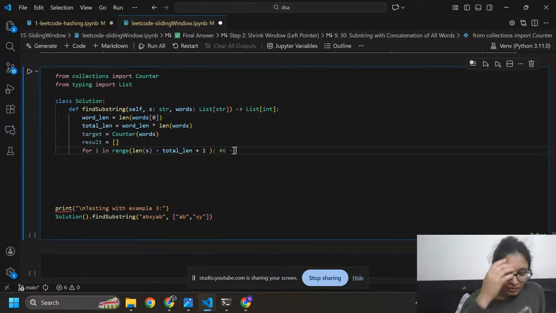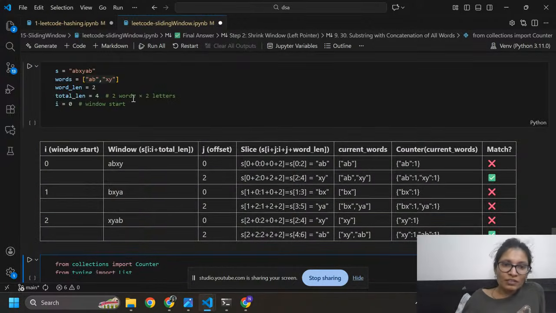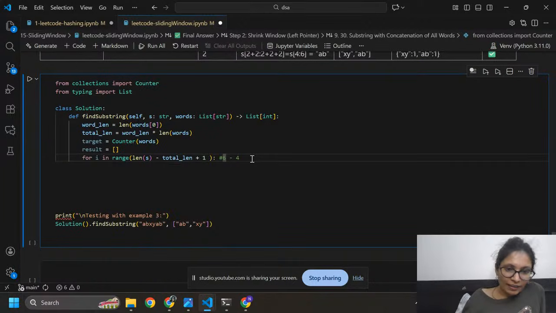What is total length? That is 4. I already calculated total length here. 2 words and 2 letters. That will become 4. So 4, and again I am going to add 1. So what I got here? 7 minus 4 is equal to 3.